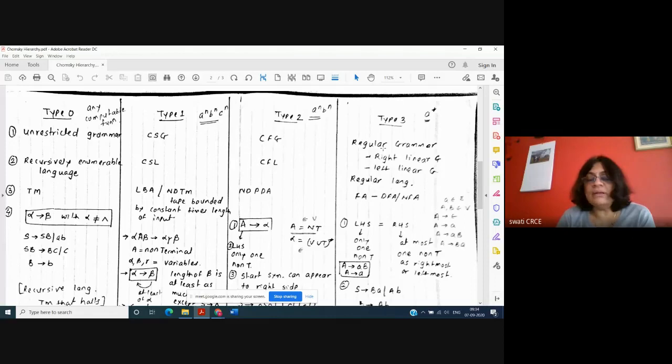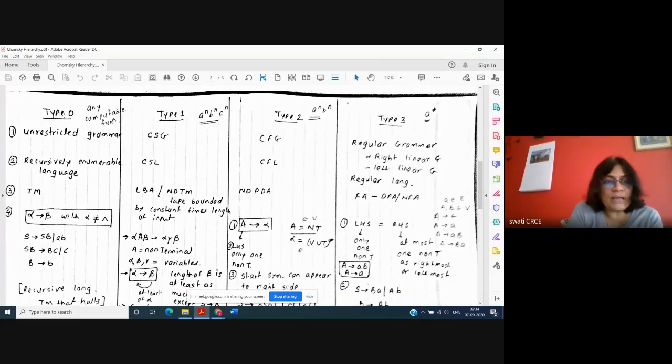In a left linear grammar, the variable is going to appear as the leftmost variable each and every time. We'll see with the help of an example. Right now, the first point is: unrestricted grammar, context sensitive grammar, context free grammar, and regular grammar. Then we'll see the examples.